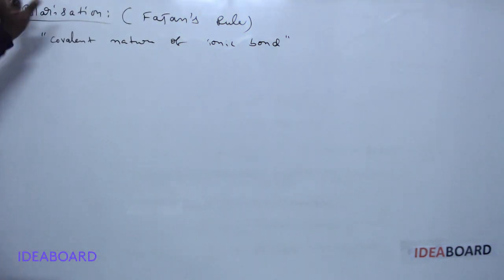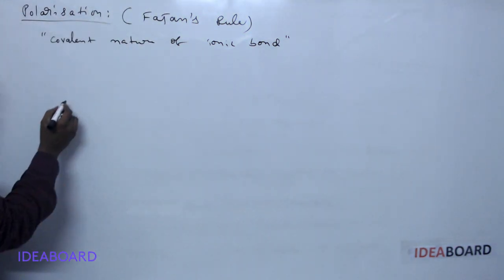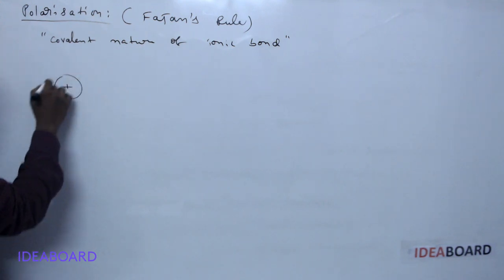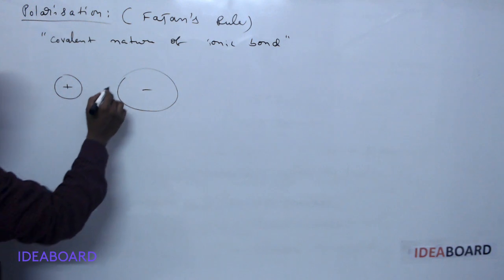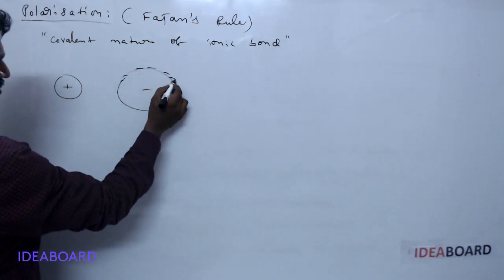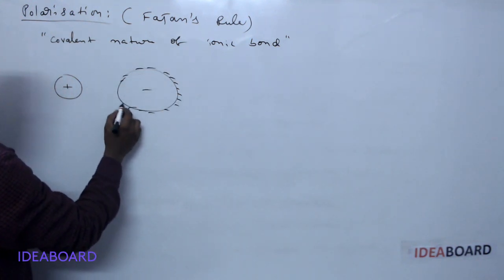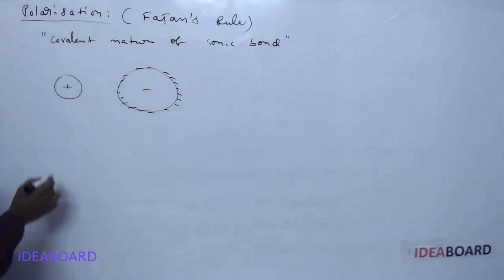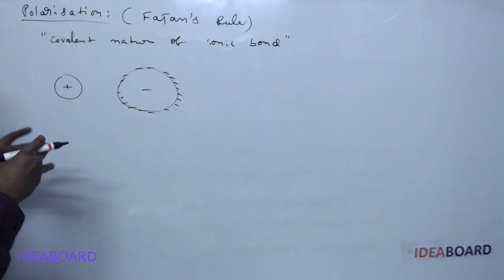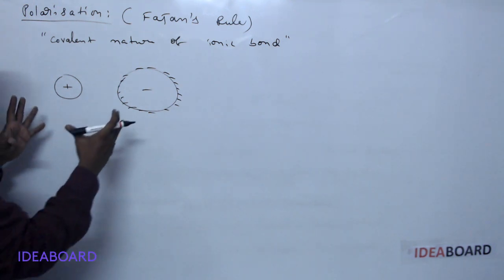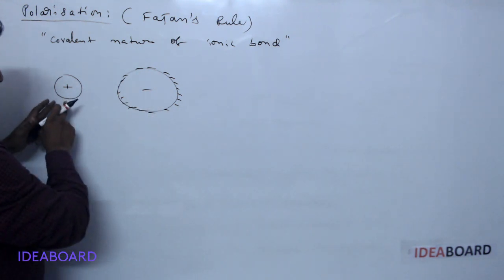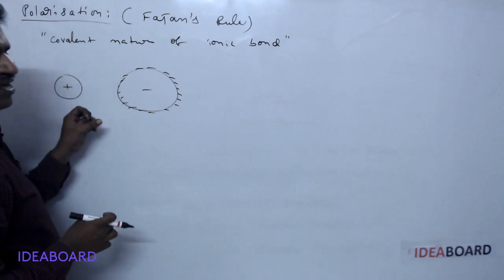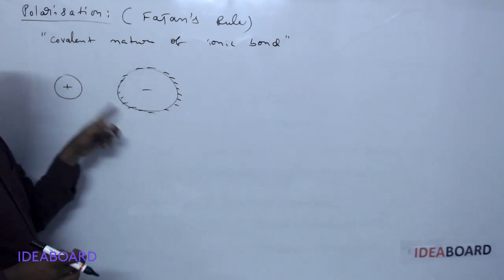Simply, what is the polarization process? Suppose I have a cation and there is an anion, and the electron cloud of the anion is moving around it symmetrically. Whenever the cation approaches the anion, or cation and anion come closer, the cation attracts the electron cloud of the anion.